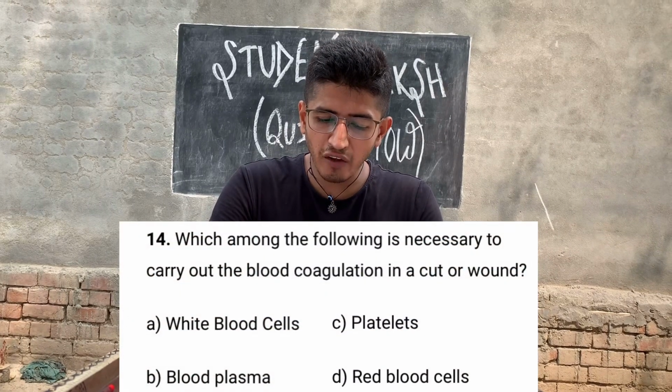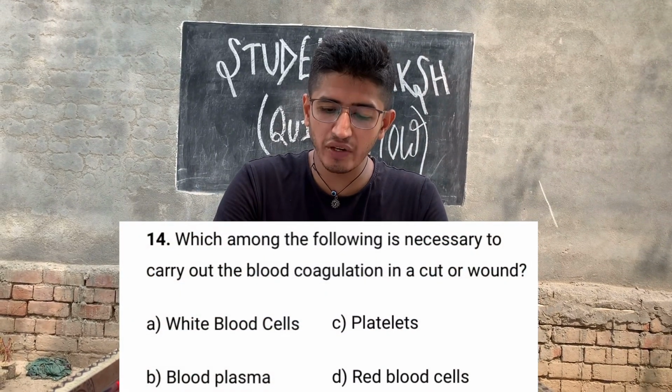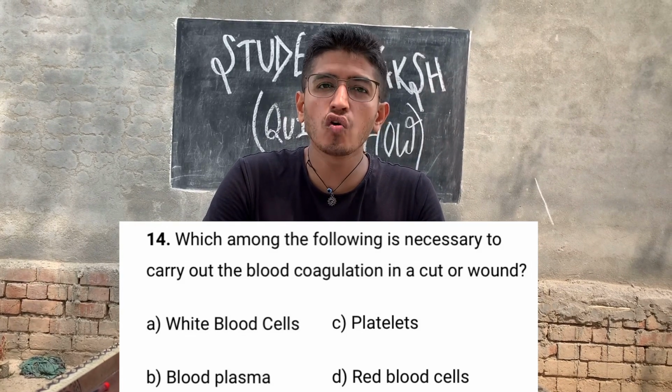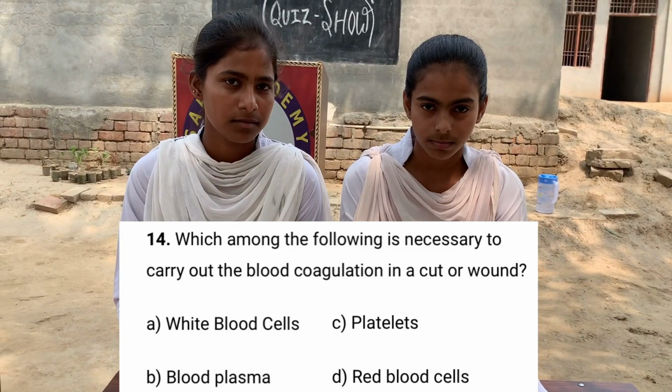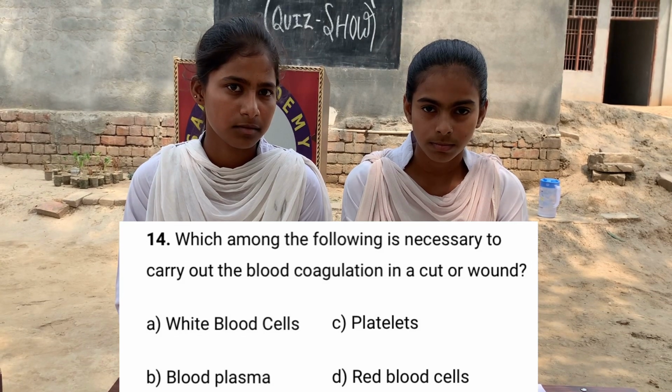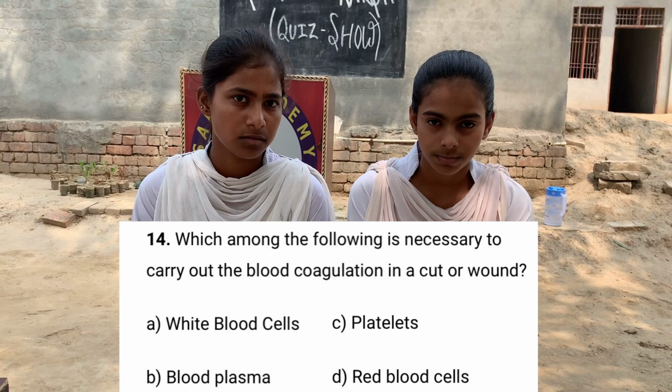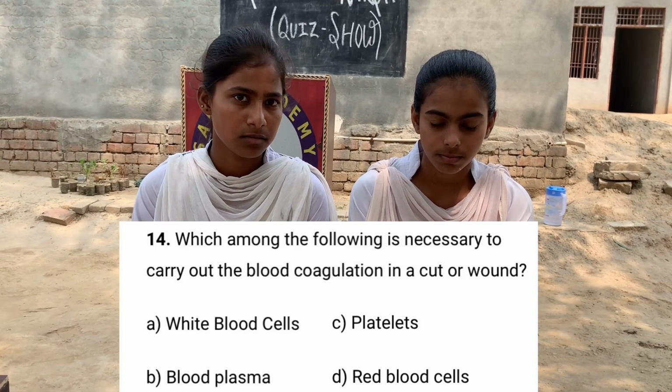Which among the following is necessary to carry out blood coagulation in a cut or wound? And the options are A. White blood cells, B. Blood plasma, C. Platelets, D. Red blood cells.